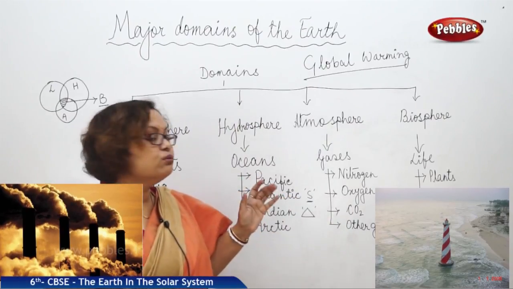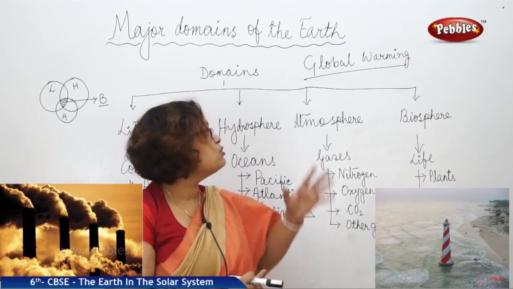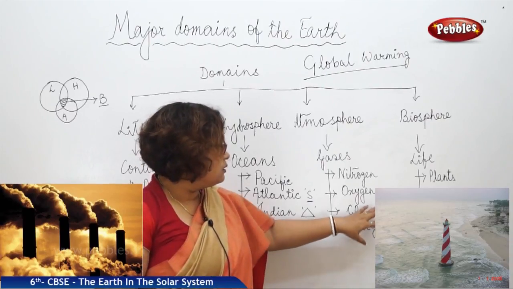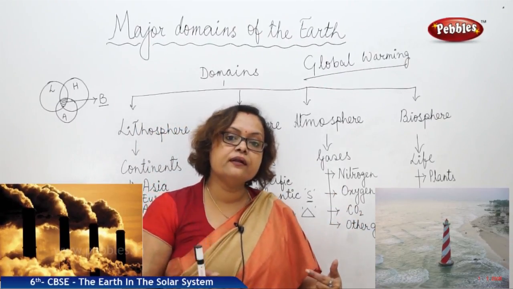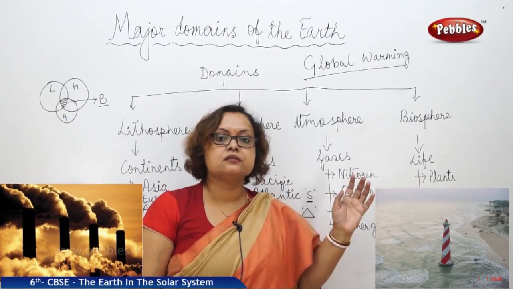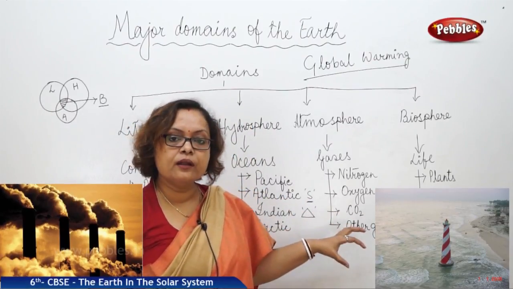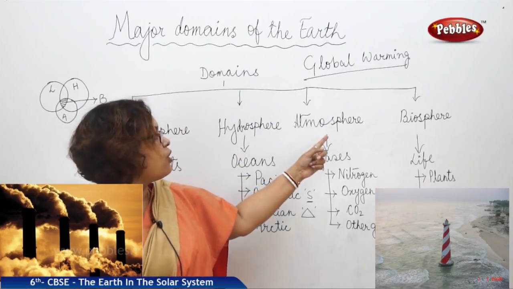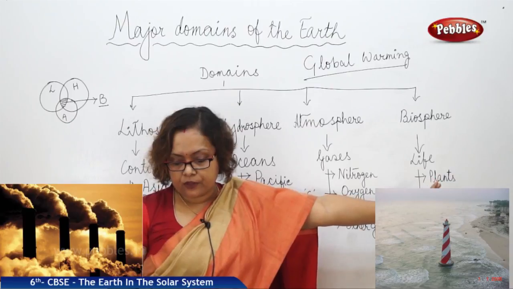So we need to take care of our own earth. We need to save it. We need to stop global warming. We need to take care of the production of carbon dioxide, for which we alone are responsible; no other part of the biosphere takes part in that. We need to control the production of carbon dioxide to protect the other three parts of the earth as well as our life in the biosphere.